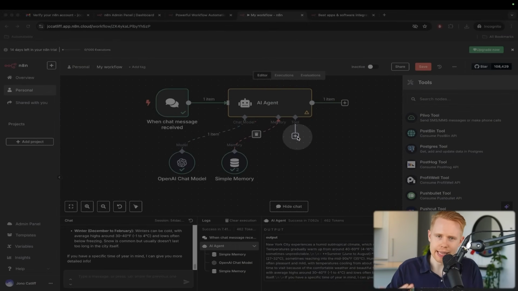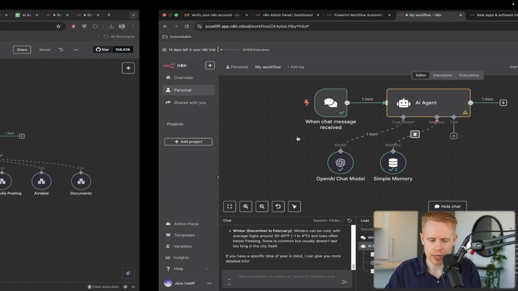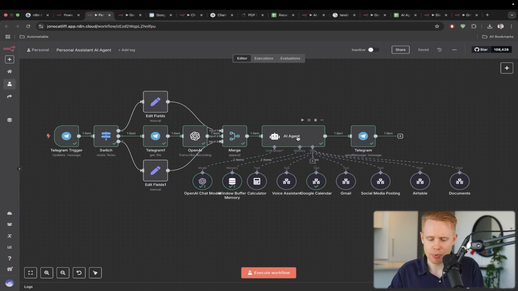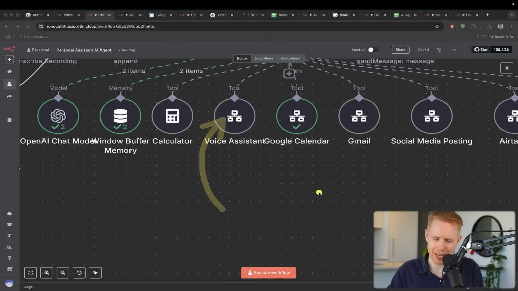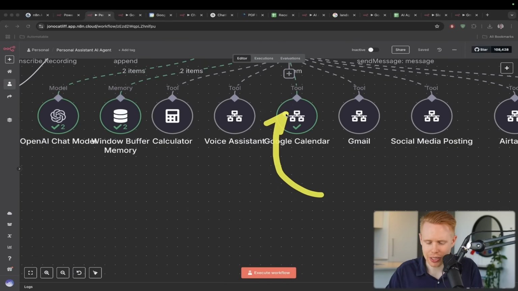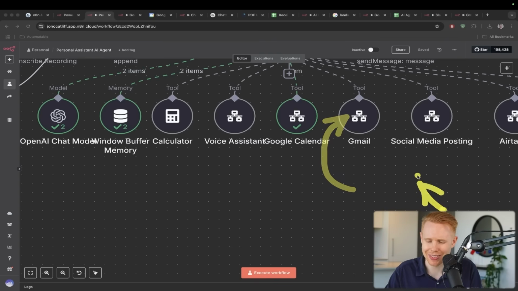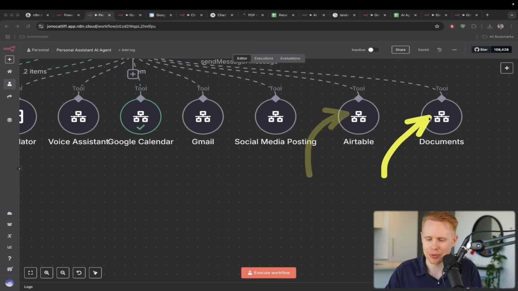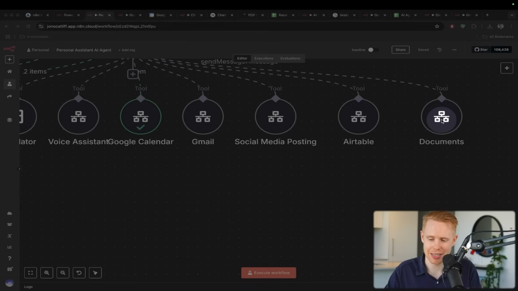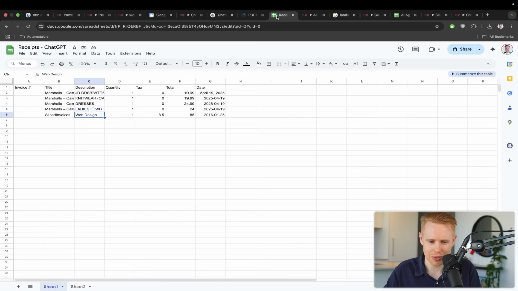And so in this example, if we go back to our AI agent personal assistant, it has the ability to do a lot of things. It can make calls on our behalf. It can update Google Calendar events. It can send emails or update stuff or whatever, post on social media, and it can also gain access to Airtable and documents, such as uploading invoices and contracts and entering them into a particular Google Sheet.